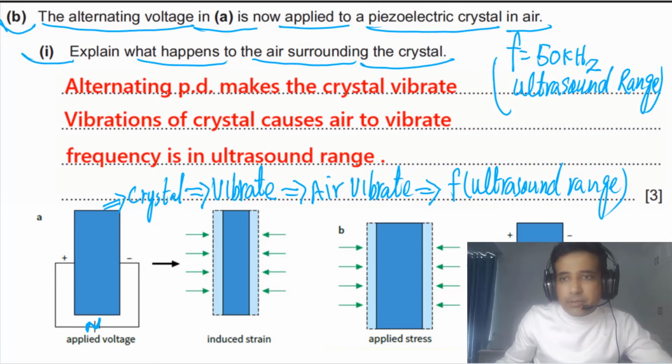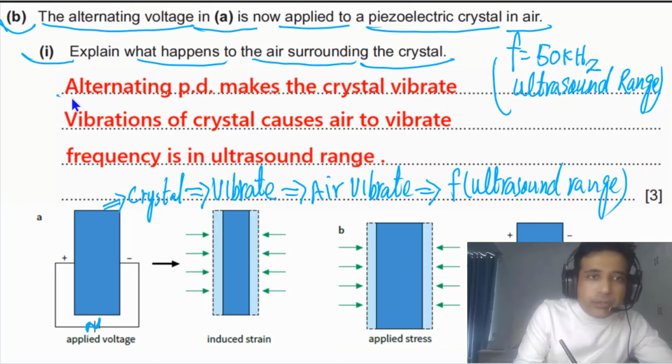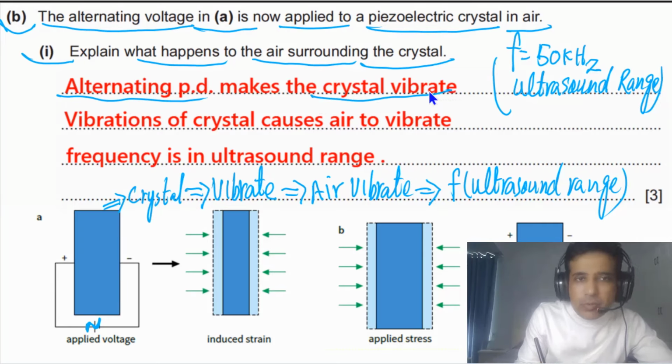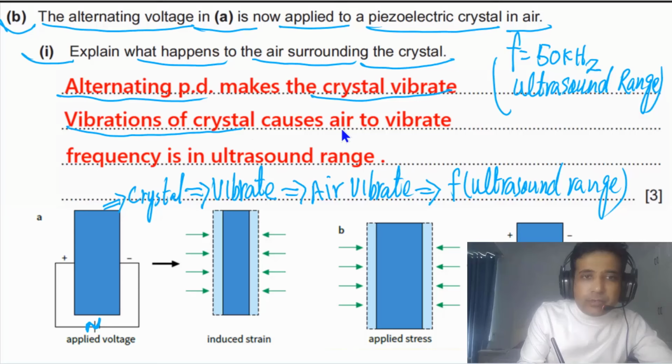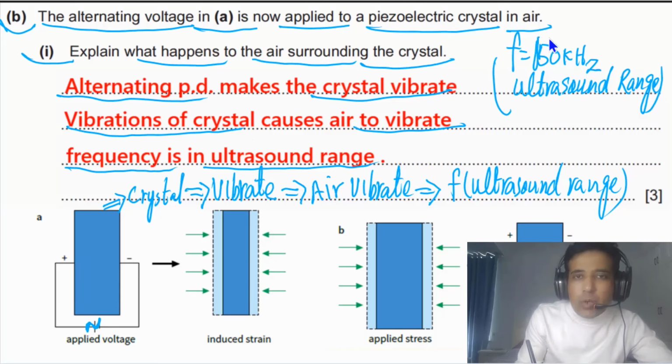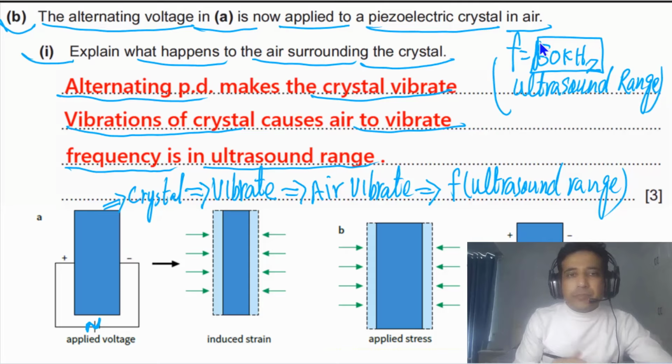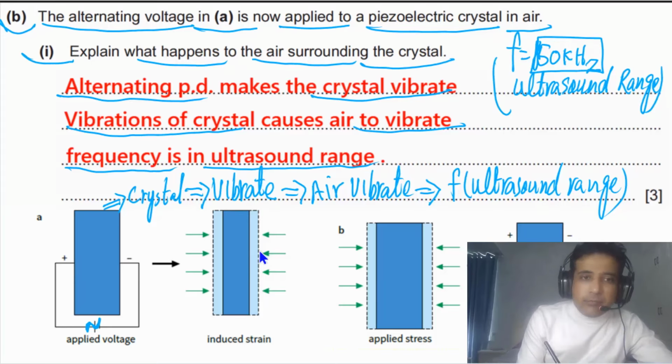You can say alternating PD makes the crystal vibrate, and the vibrations of the crystal cause air to vibrate, and air is vibrating with this frequency, that is the frequency of the alternating voltage. So these 3 points you have to mention. In this case, we are producing ultrasound waves. So this one is acting like a transmitter. Very important thing you need to understand: the crystal is acting like a transmitter, meaning producing ultrasound waves.